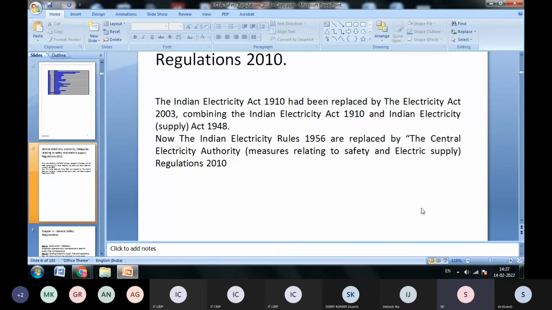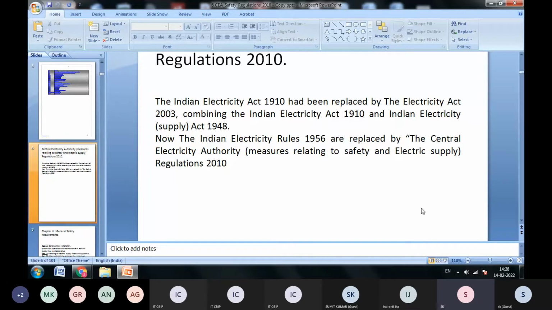And today's topic is the Indian Electricity Rules, which in 1956 were replaced by the Central Electricity Authority (Measures relating to Safety and Electric Supply) Regulations 2010, and that also has been modified from time to time. It was modified in 2015 and 2018, and some annexures were also added. You can see that this Regulation 2010 has a total of 10 chapters.